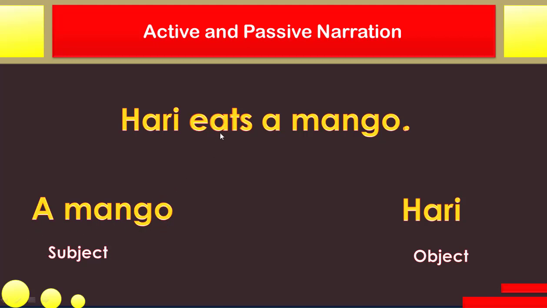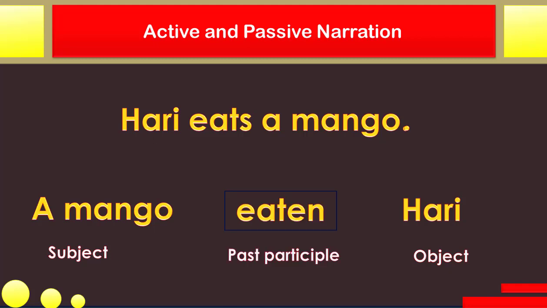Two things you have done. Next you have to change the verb. So the verb, whichever form it is in, basic form, second form, or past participle, third form, it will always be in the past participle form in passive voice. Remember this. The main verb will always be in the past participle form. Whether it's in the basic form or in the past form, it has to be changed to the past participle form.